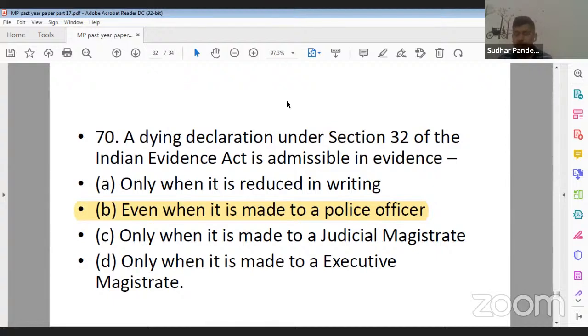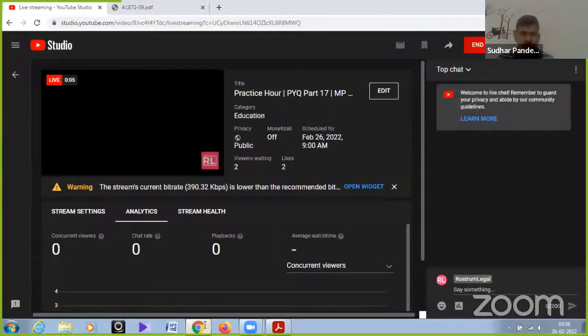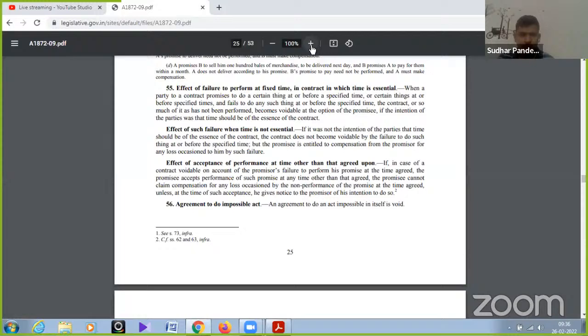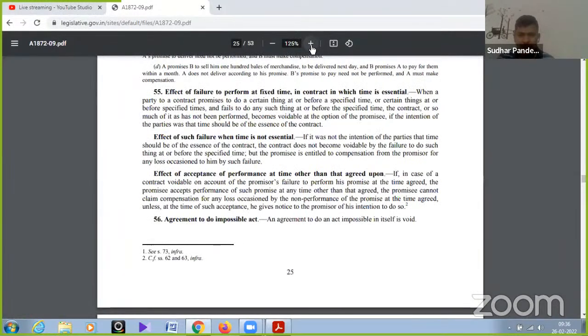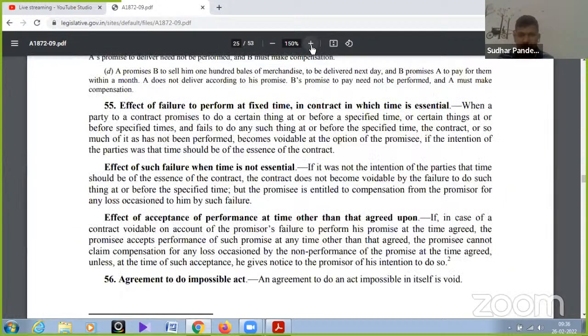Now, Vinny ji, when I was discussing yesterday's session, you raised a doubt regarding question number 37. So I am going to discuss that particular question now in detail, and then we are going to sum up today's discussion. If you can see on your screen, this is section 55. And if you can relate it to that question, the question was, in the cases where time is not of the essence, what will be the effect?